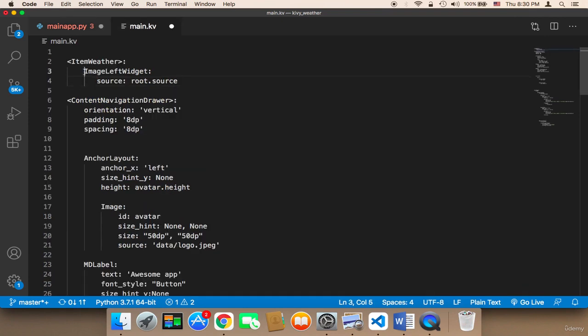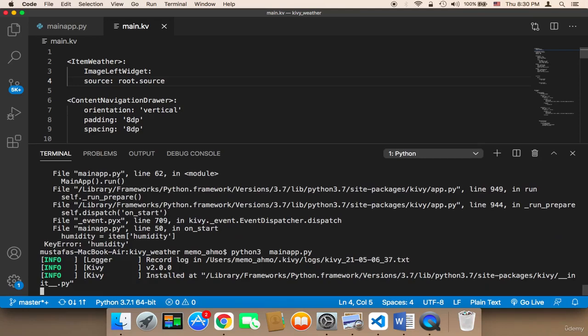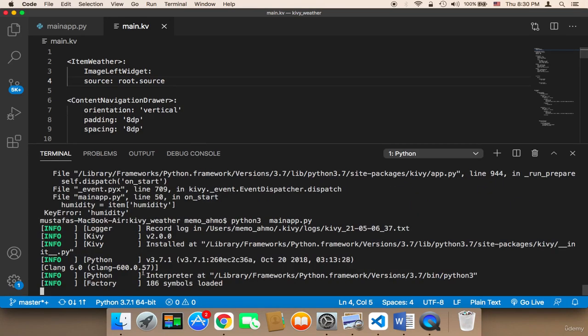Here, if you don't leave 4 spaces, 1, 2, 3, 4, and here if you don't leave 4 spaces, 1, 2, 3, 4, you are gonna get an error. Let me show you that error so that you avoid this error. If I save everything first, and run my application now, you are gonna get this error, and it should be displayed here.